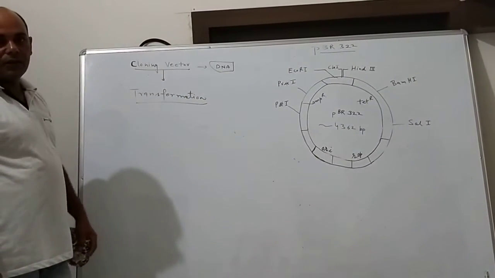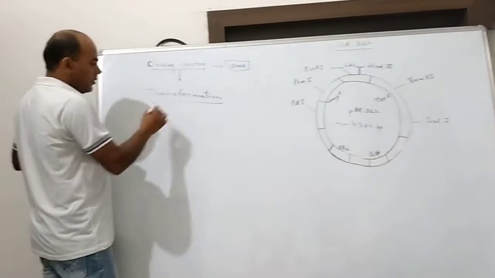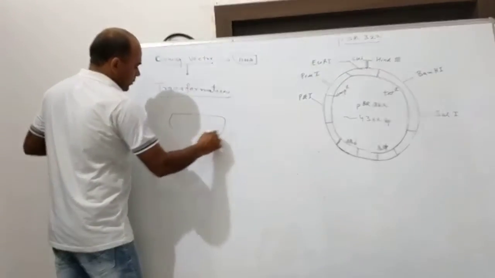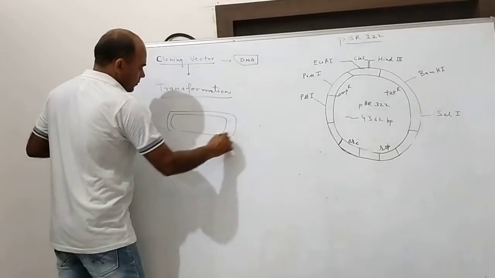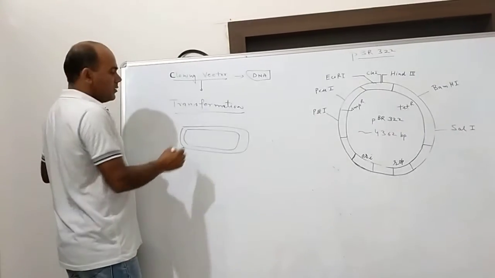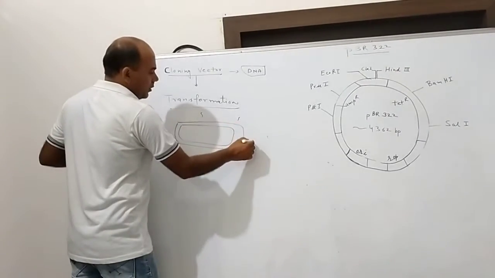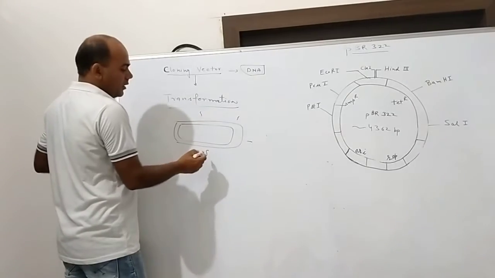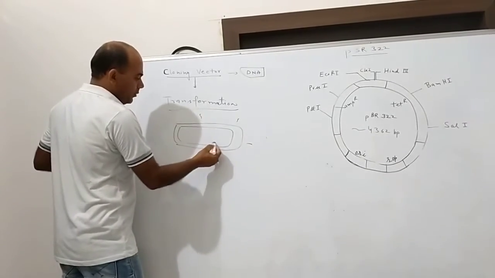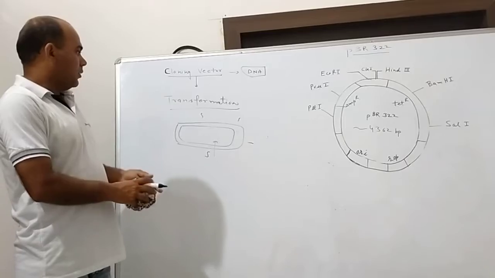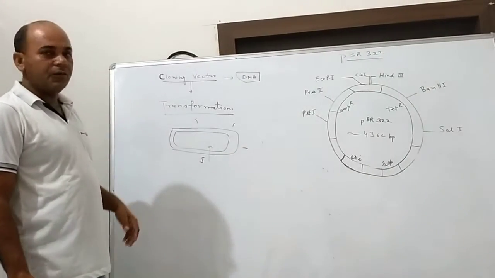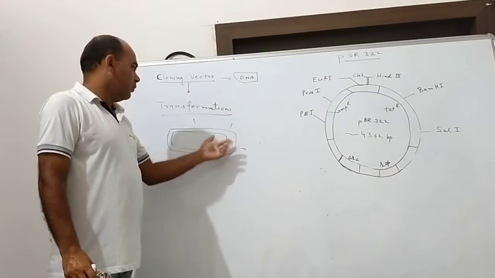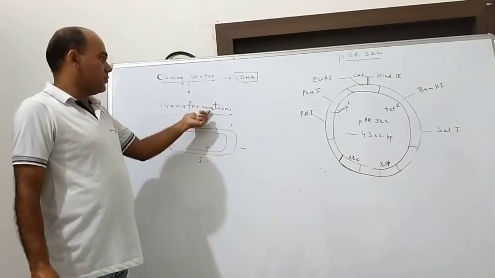Transfer of DNA from the surrounding medium to a bacterial cell. Suppose this is the bacterial cell, and this is DNA in the surrounding medium. This DNA enters from outside to inside. This process of transfer of DNA from the surrounding to the bacterial cell is called transformation.